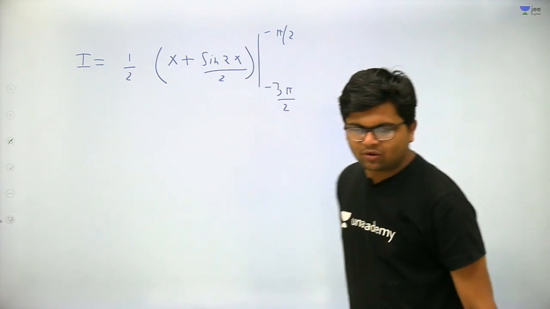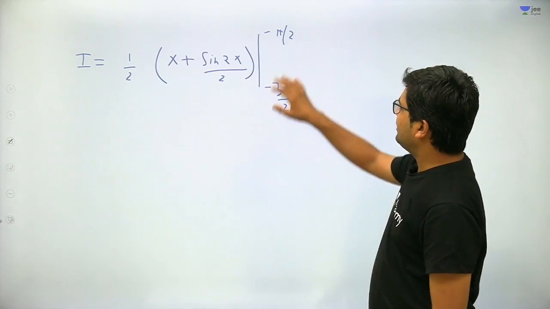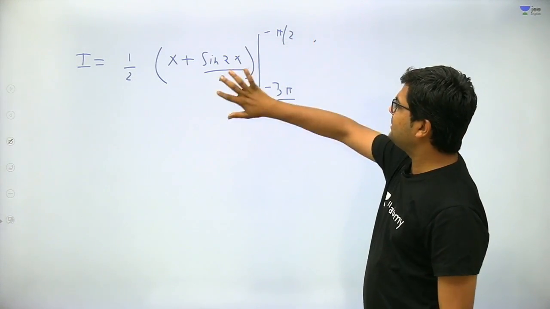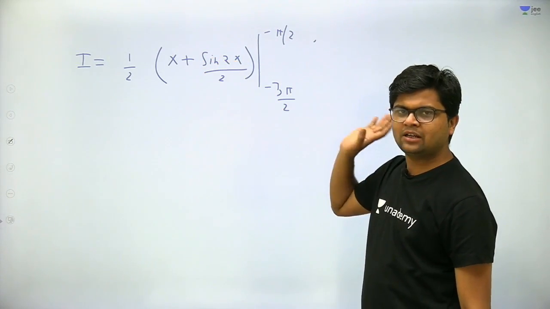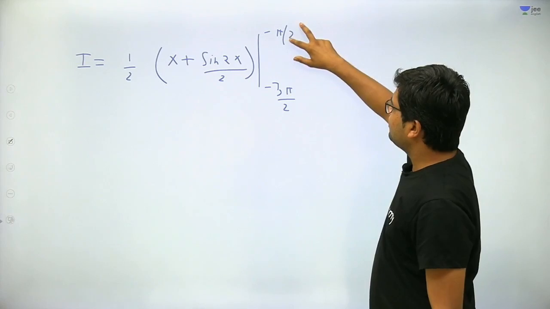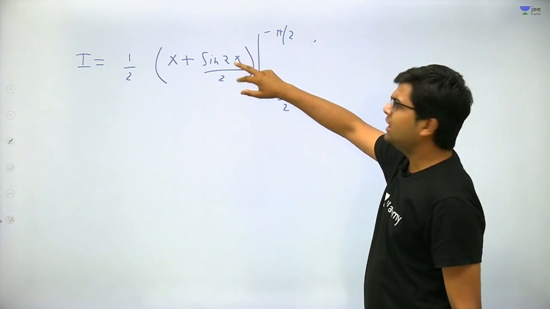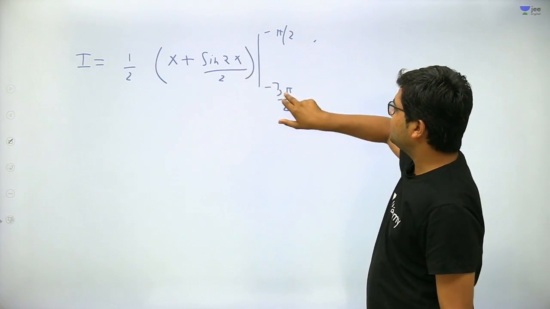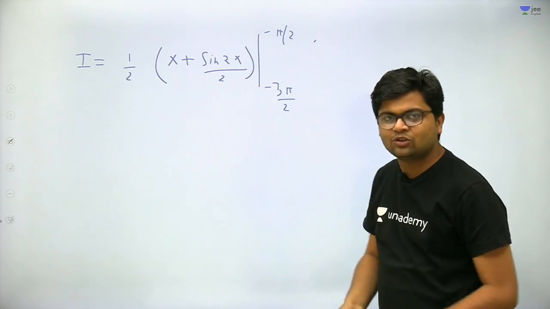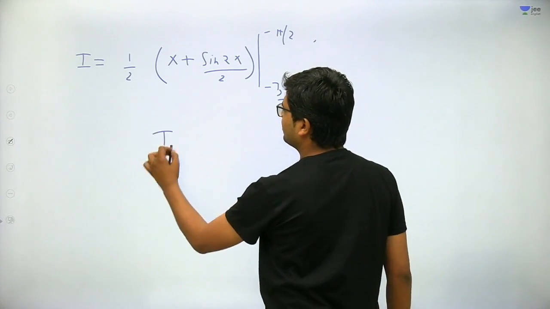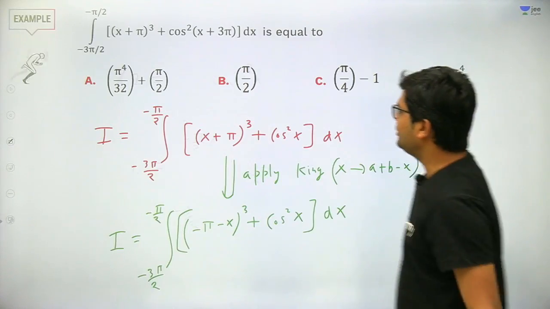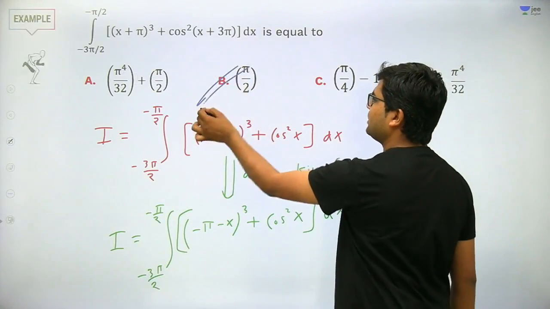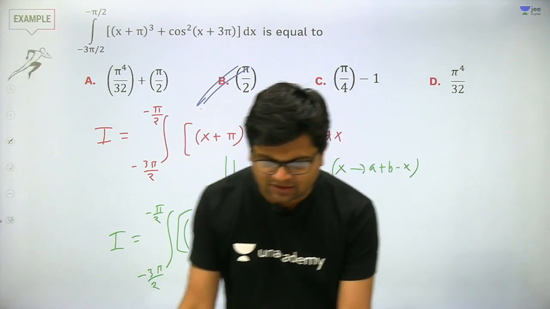Very good, student, very good. Got my point? So now once you apply the limits, minus pi by 2 minus minus 3 pi by 2, it will come out pi upon 2, so it will be pi by 2, and if you put this value in the argument of sine, it will become sine pi, that is 0. It will become sine 3 pi, that is also 0. So I will come out to be pi by 2. That will be the answer. Got my point? So pi by 2 is in option B for Bombay, that will be the answer.